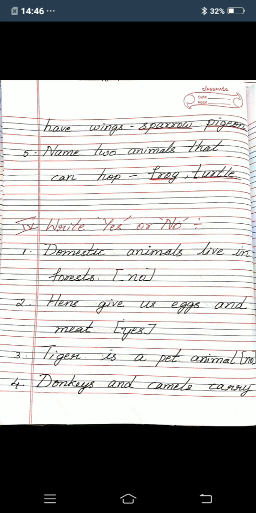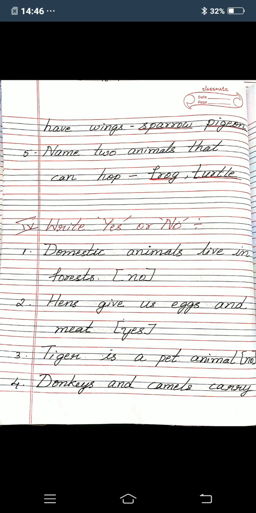Fifth one, name two animals that can hop. I have written here frog, turtle. F-R-O-G, frog. T-U-R-T-L-E, turtle. So the two animals that can hop are frog, turtle.